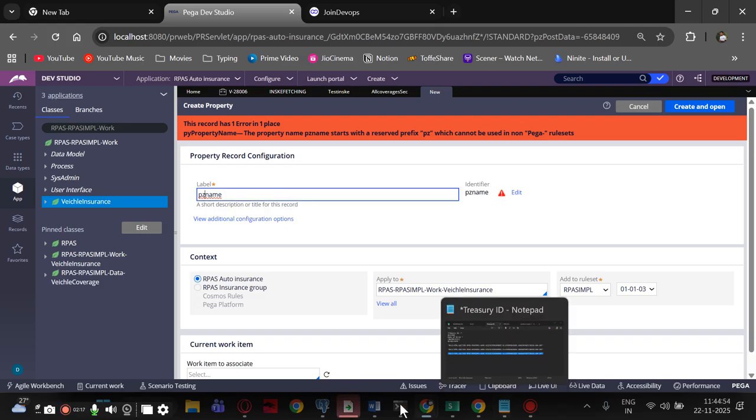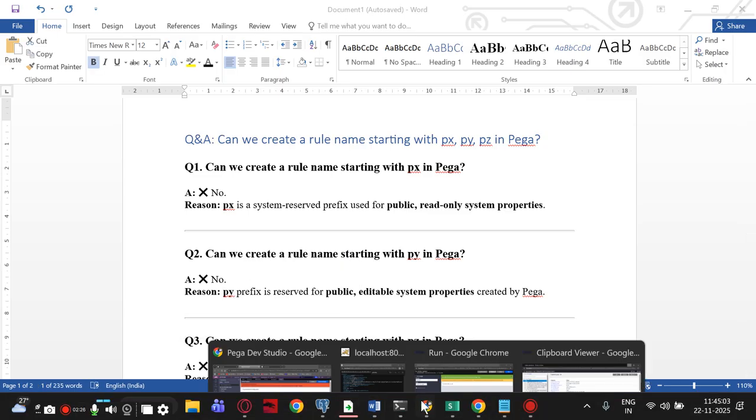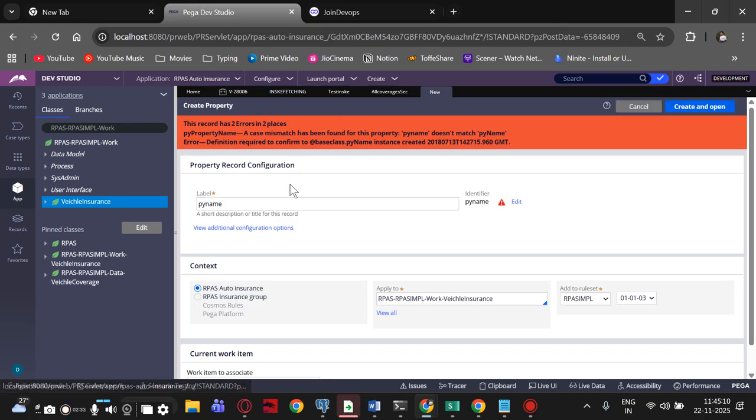I'll copy y from here only because I don't have y. I'll try to create with py. The same error will come. We'll see now. A case mismatch has been found for the property py name; it does not match with Py name. Py name is already there, so it is not matching with that. So we cannot create with those names px, py, pz.